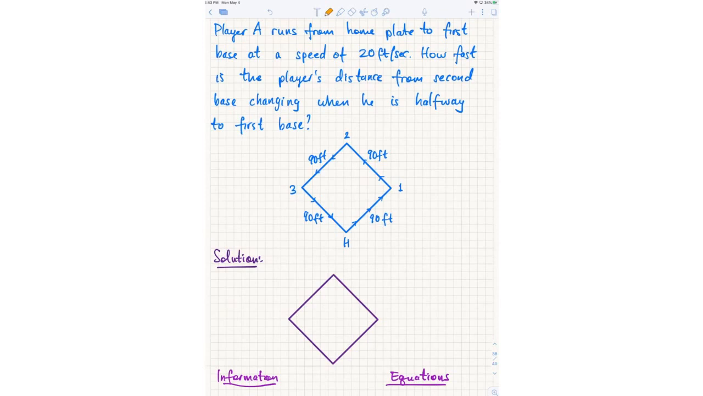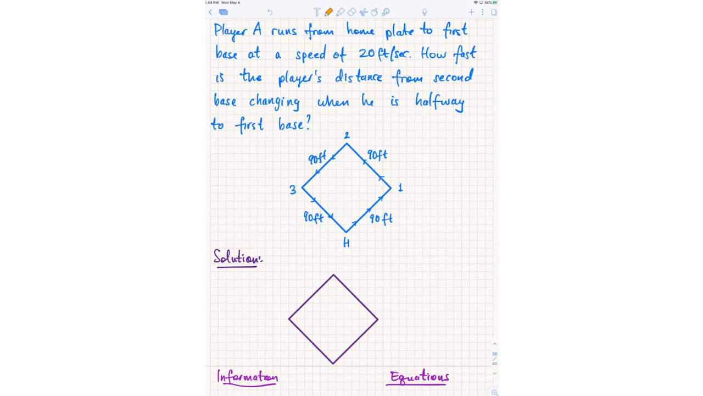X is the position of player A, so can you be more specific? Because a position is not a number. A position might be coordinates or it might be some length. You're getting closer to what I might want to call x. The distance from player to base 2. 45 feet.